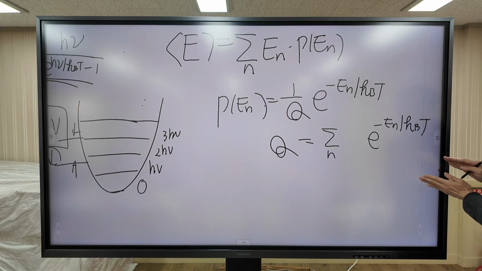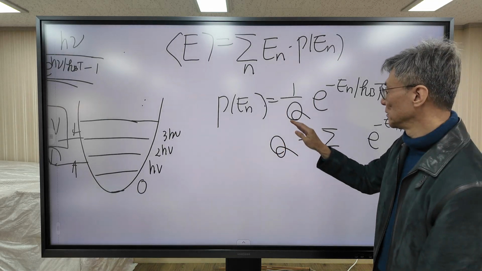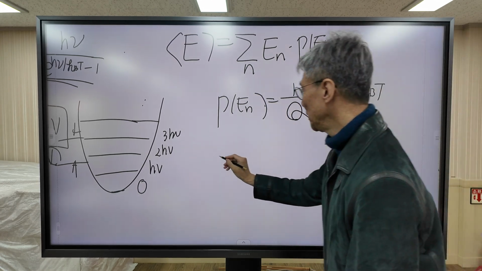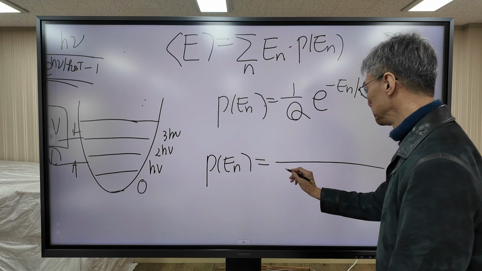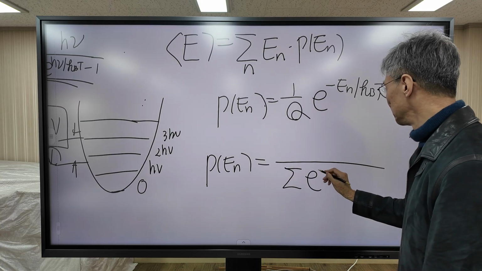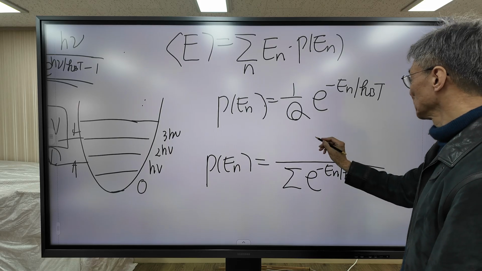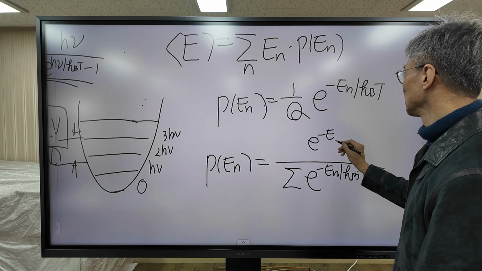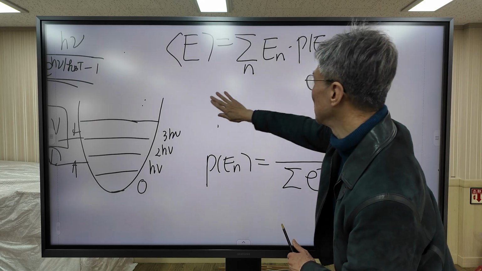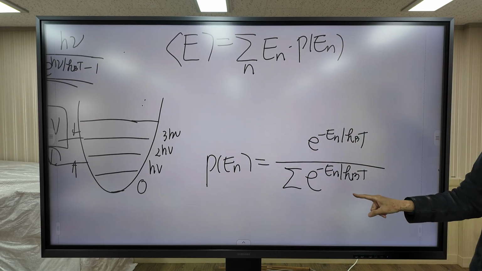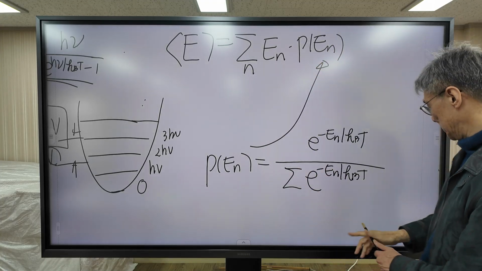So this is Q. So I'm going to put this Q here. So P(En) is now equal to, now we obtain the probability, and I'm going to put P(n) here.